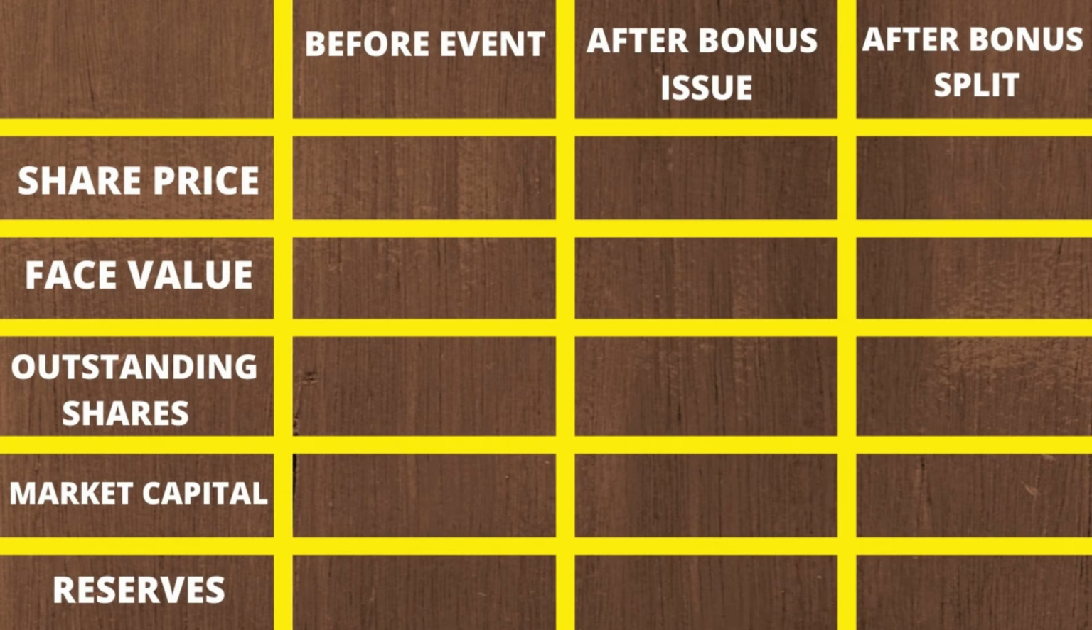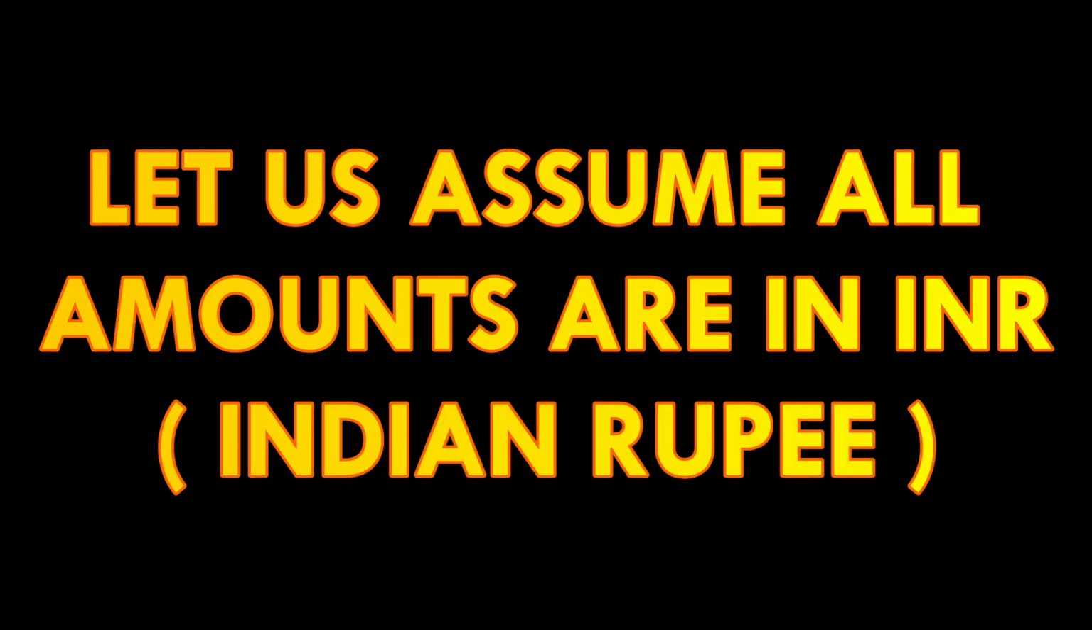Friends, we have three columns in this table. One is for before event, one is of after bonus issue, and another one after stock split. And we have particulars for ABC Limited like share price, face value, outstanding shares, market capital, and reserves. Let us assume all the amounts are in INR, Indian rupee. Let's see one by one.